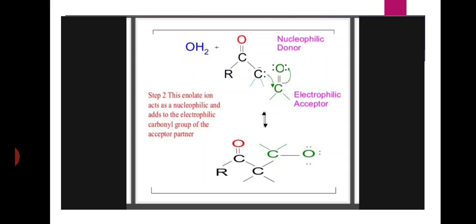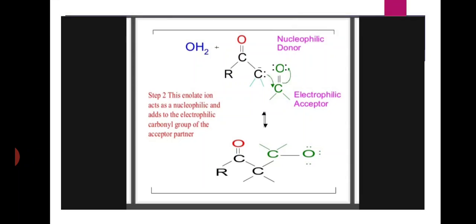This enolate ion acts as a nucleophile and attacks the electrophilic carbon. Here, electrophilic carbon means the carbonyl carbon of another reactant molecule, that is an aldehyde or ketone. This nucleophile attacks the carbonyl carbon of another molecule.